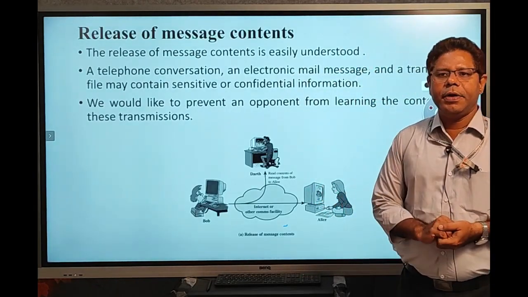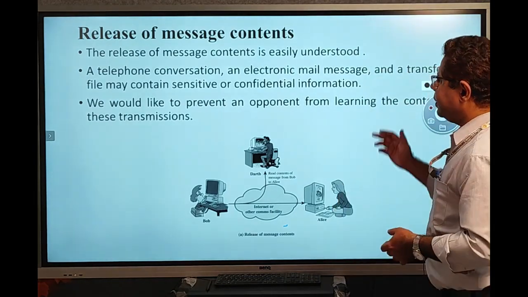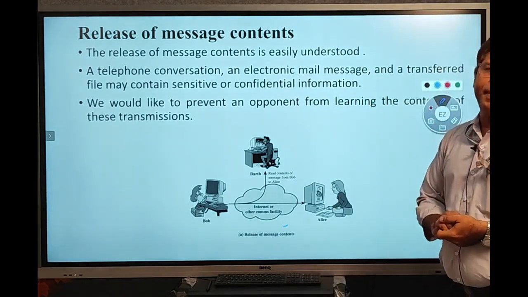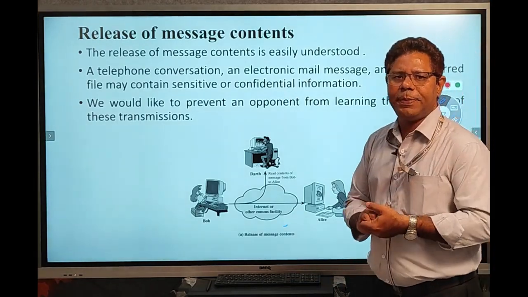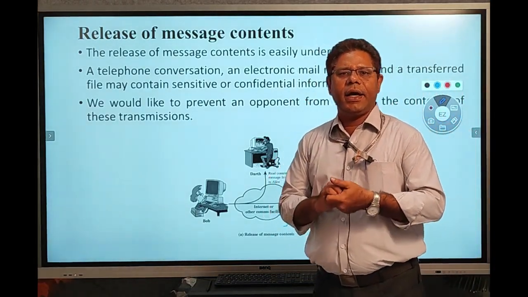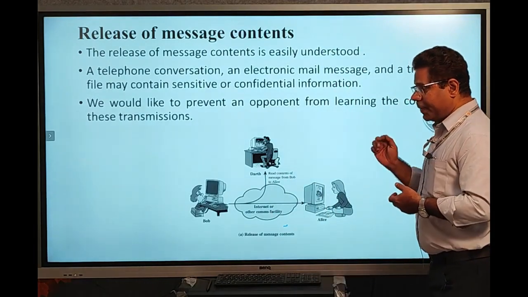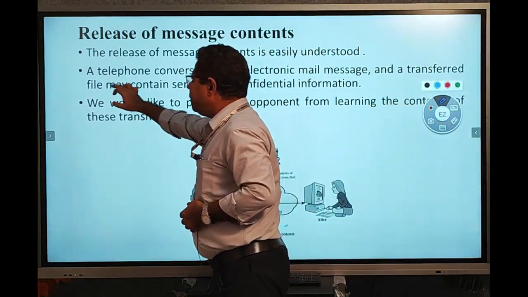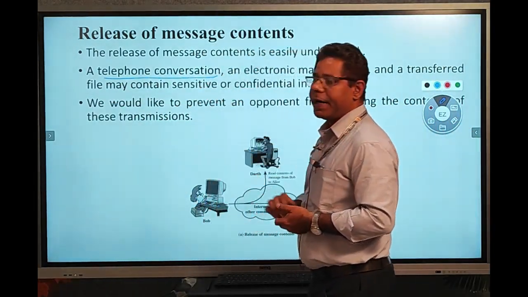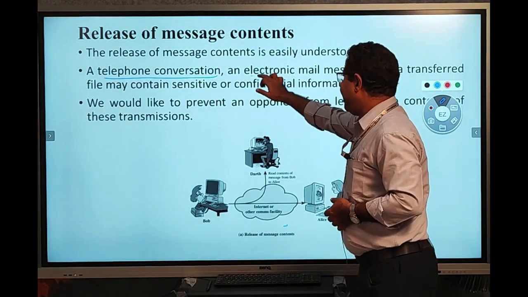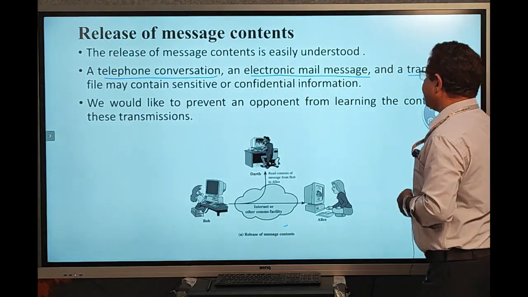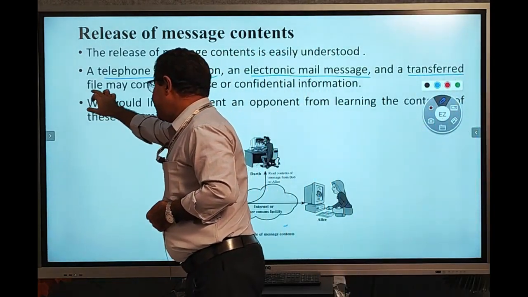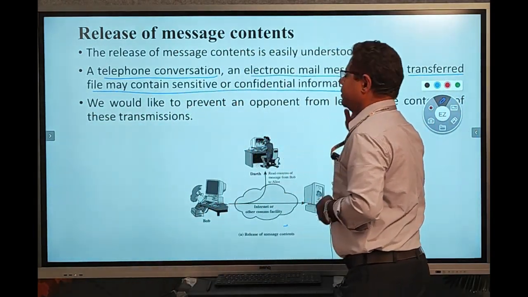First one, release of message content. Release of message content is a passive attack. We know the passive attacker is simply silently gathering our information. For example, consider a telephone conversation between 2 parties, or email messages between 2 parties, or a transferred file that contains sensitive information.